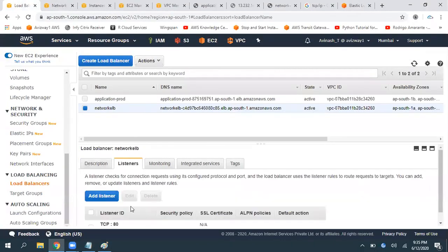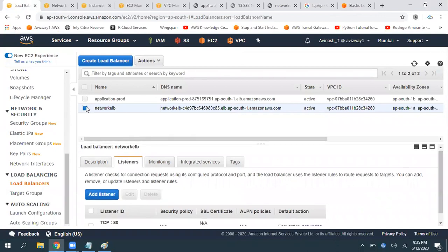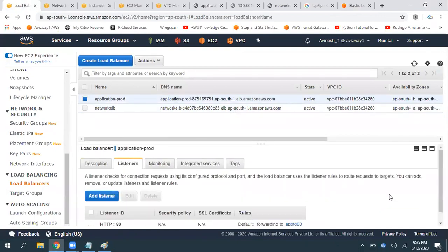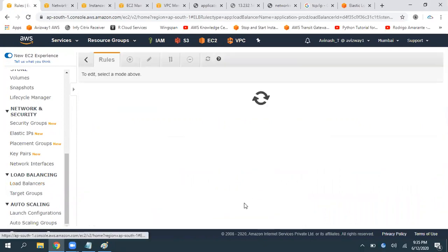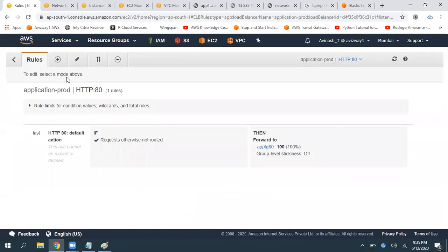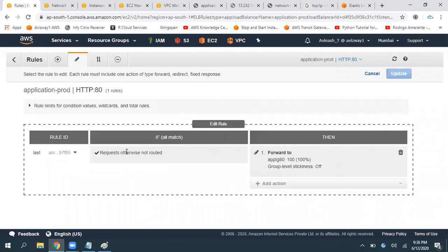On top of that, you just need to modify the listener. You can view or edit the rules here, so you can edit this existing rule. Here is an option to modify it. If a rule is matched, I want you to try this.